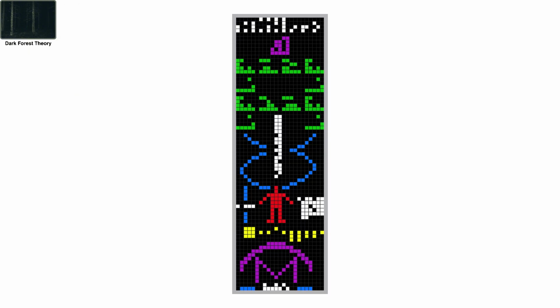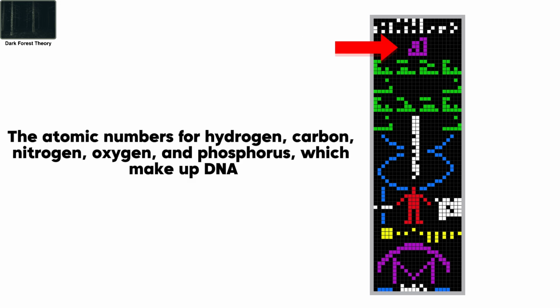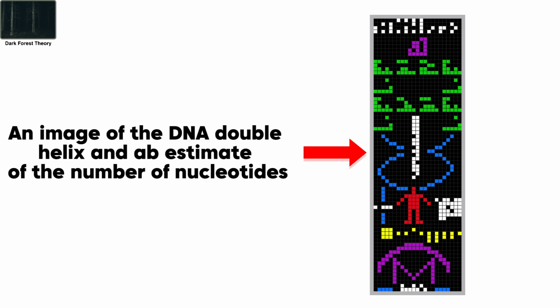Its binary message informs alien societies about Earth: a counting scheme of 1 to 10, white; the atomic numbers for hydrogen, carbon, nitrogen, oxygen, and phosphorus, which make up DNA, purple; the chemical formula of the 4 purine and pyrimidine bases that make up DNA, green; an image of the DNA double helix, and an estimate of the number of